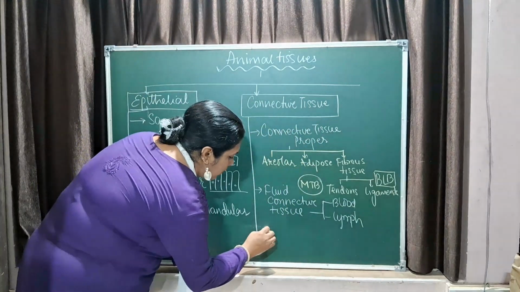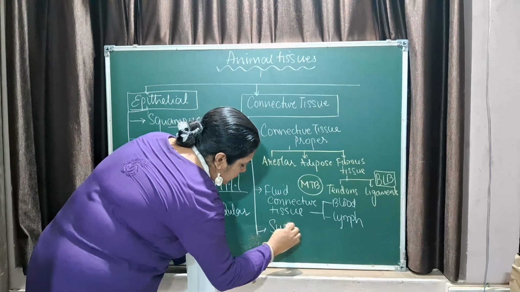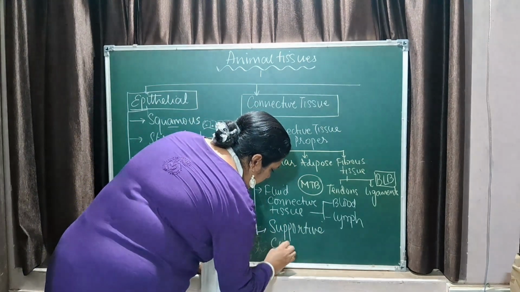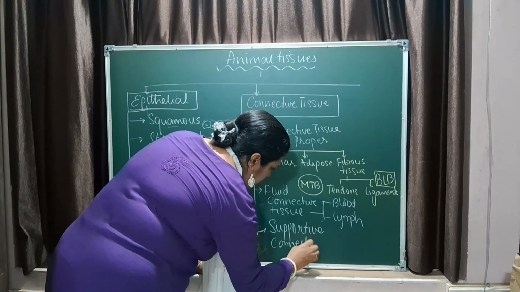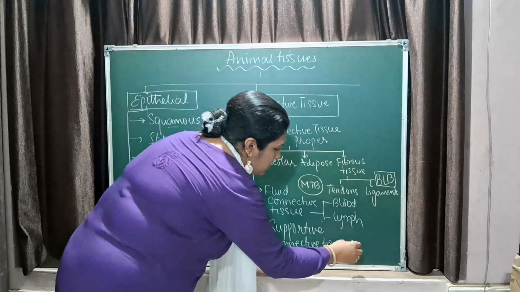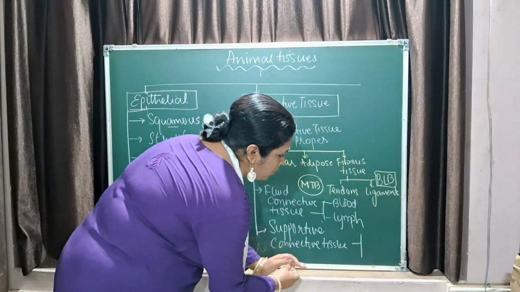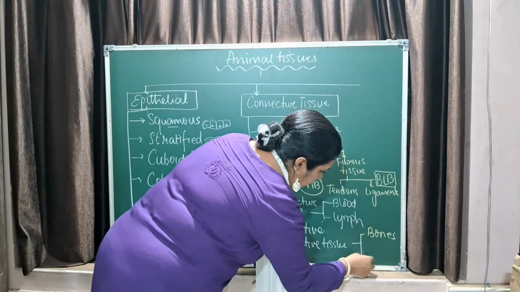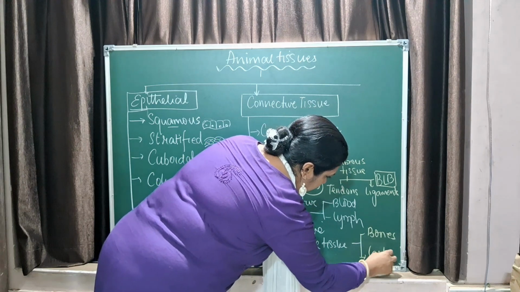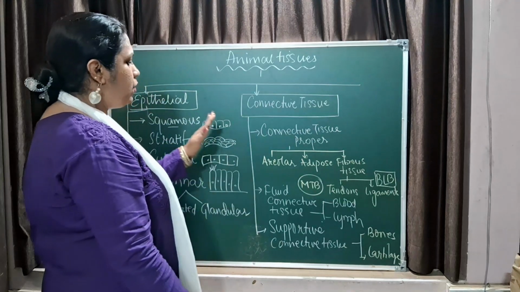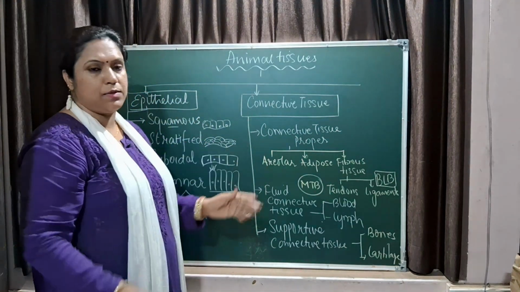And the last one is the supportive connective tissue, right? Supportive connective tissue is again of two types. You have bones and you have cartilage. Is that clear? Now, we have only talked about the two types of tissue.